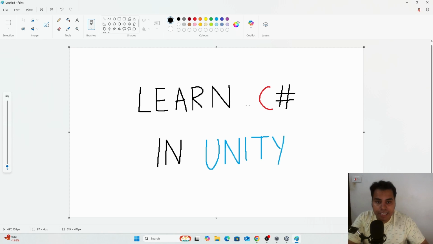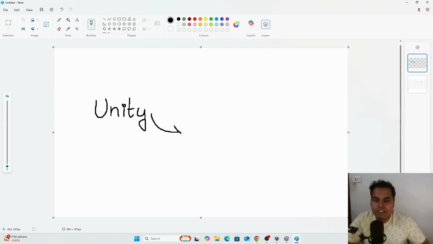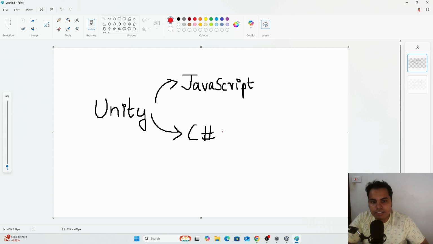If you want to make games in Unity, you need C Sharp. But why C Sharp? Why not Python, Java, or something else? Let's break it down simply. Unity didn't always use C Sharp. It started with JavaScript, but C Sharp became the best choice.